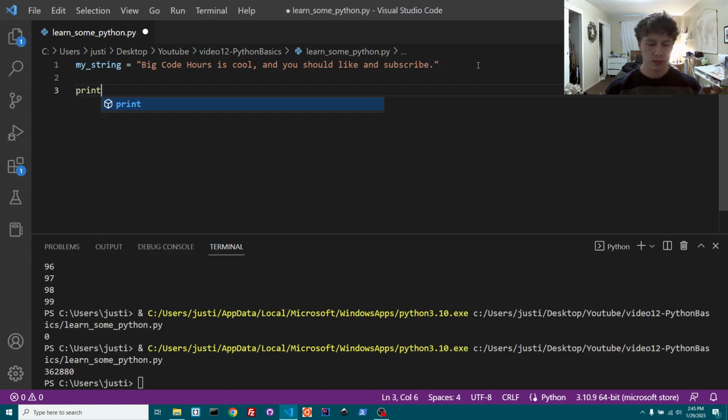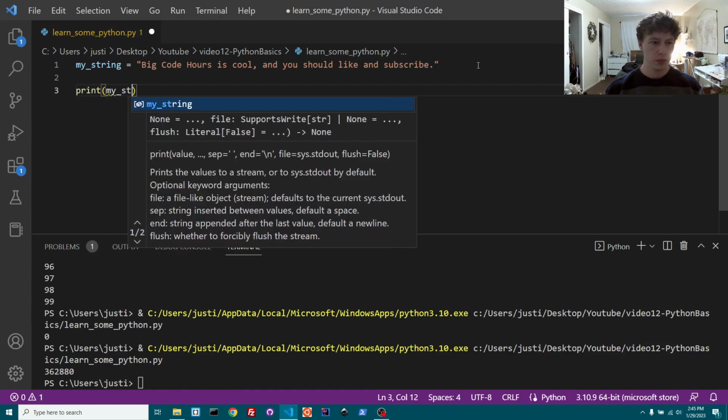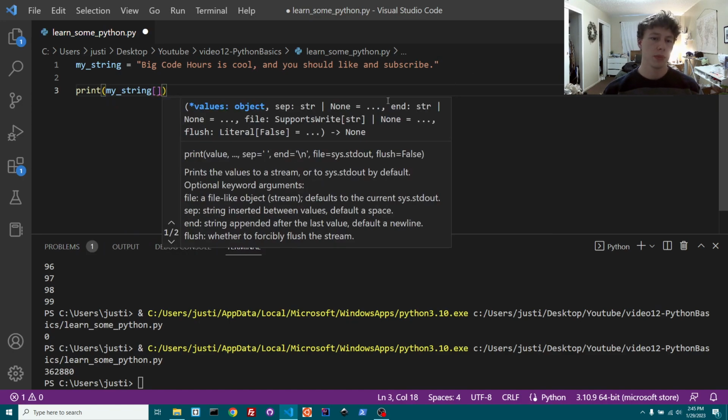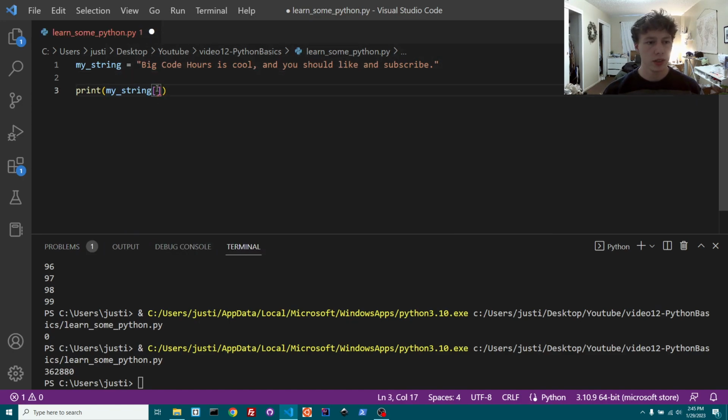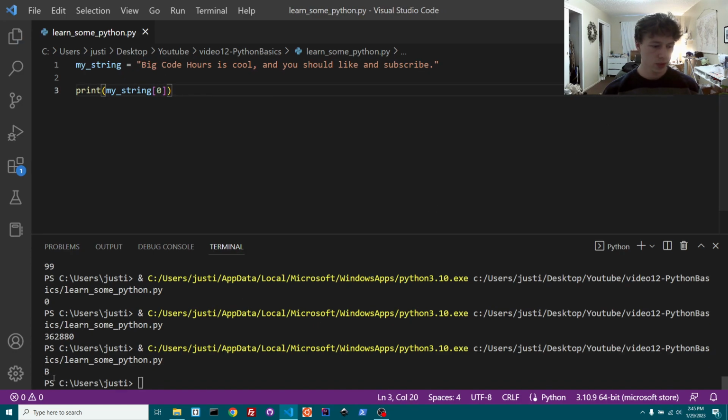So I'm gonna do print and let's say my string. And if you want to grab a specific spot of the string, you can grab it through an index like this. So 0, right? In lists and programming, 0 is your first index. So 0 would grab that B right there. So it grabs the B.